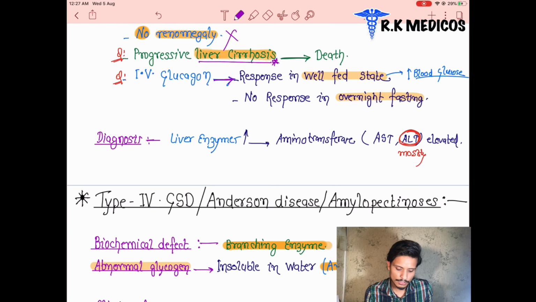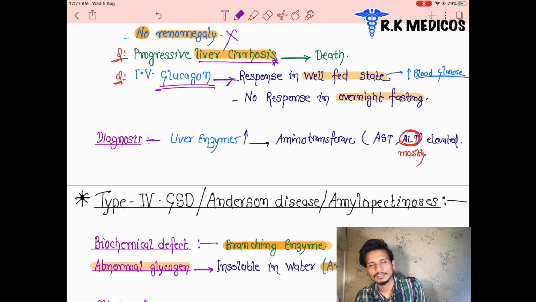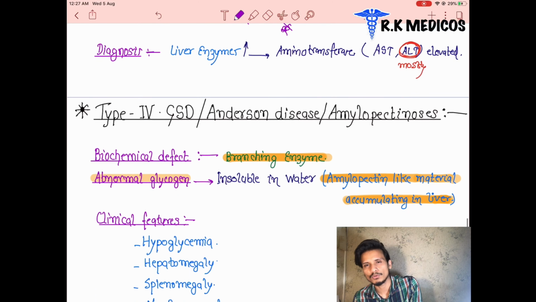Intravenous glucagon is given to the patient in the well-fed condition. Suppose a patient in the well-fed condition responds to the glucagon injected intravenously, but there is no response in the overnight fasting condition. What is the diagnosis of this patient? The patient is suffering from Cori's disease.